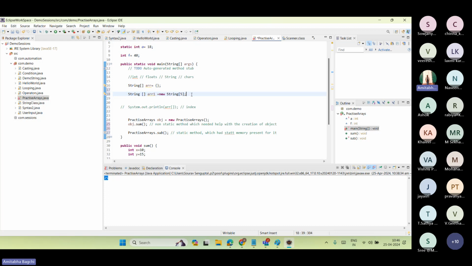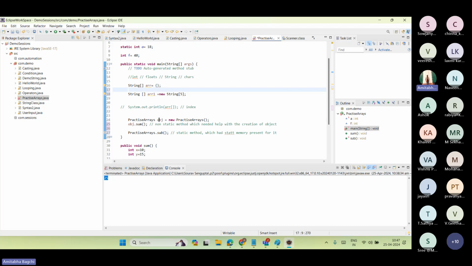What have I done here? I have initialized, this part is the same as before. Nothing changed. I am initializing a string array which is called array1. Equals to new is a keyword as a total. Equals to is not different, new is not different. Equals to new is a total keyword, it comes as a pair. Equals to new is the one which can create memory on behalf of you.